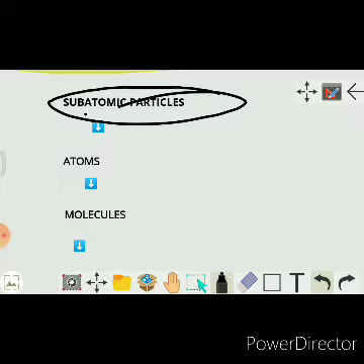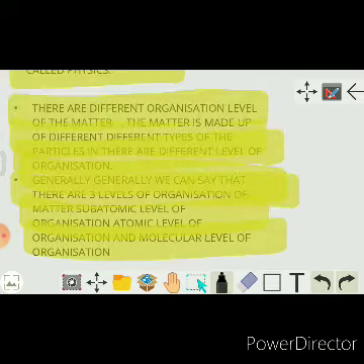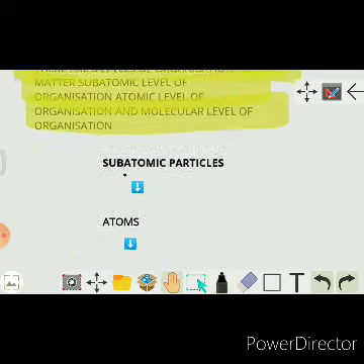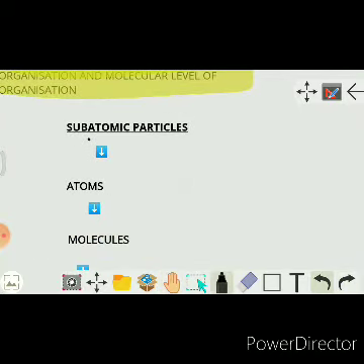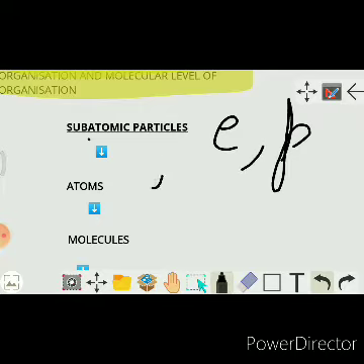It means the finest particle of matter is the subatomic particle. And what are these subatomic particles? These subatomic particles are electron, proton, and neutron, right? Electron, proton, and neutron.